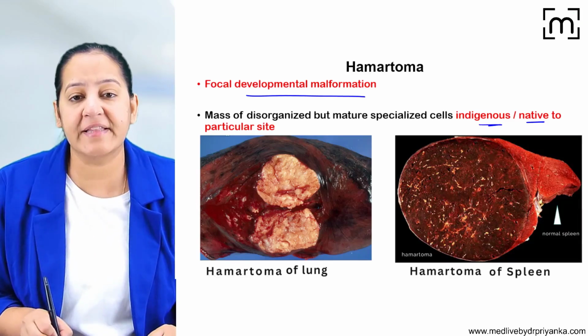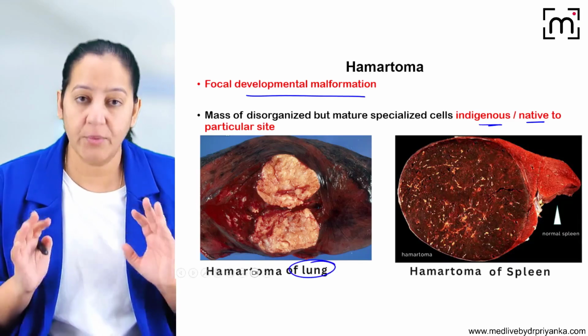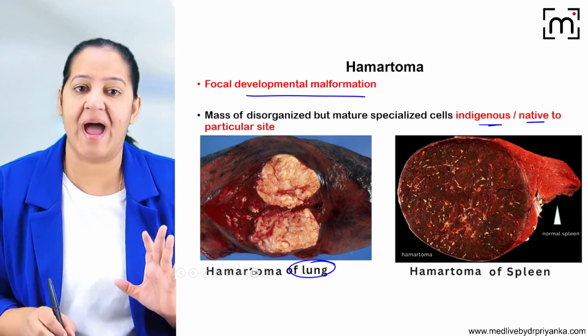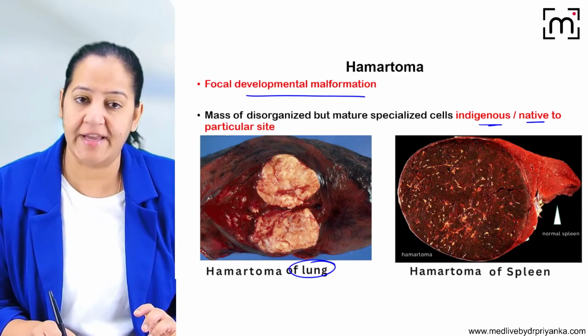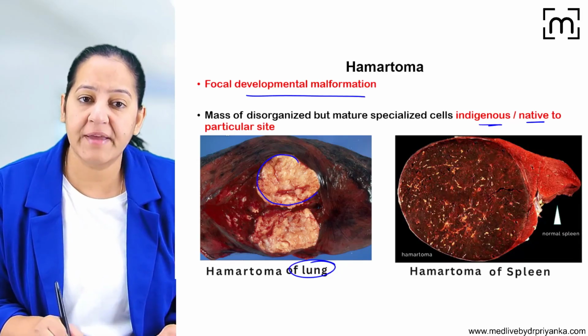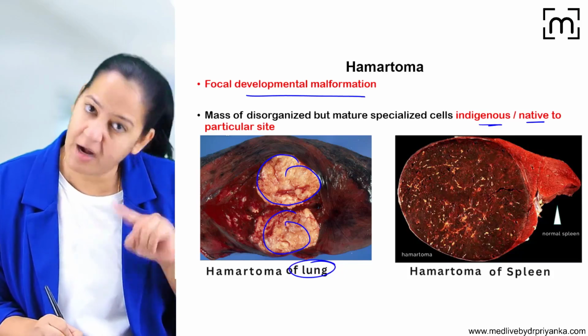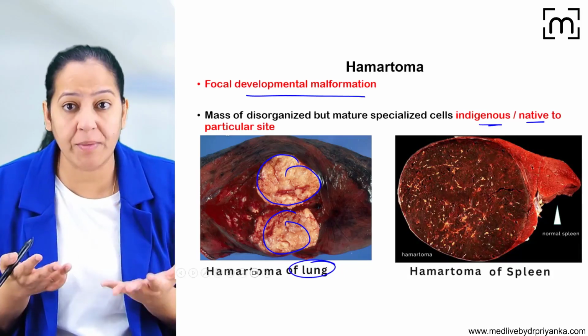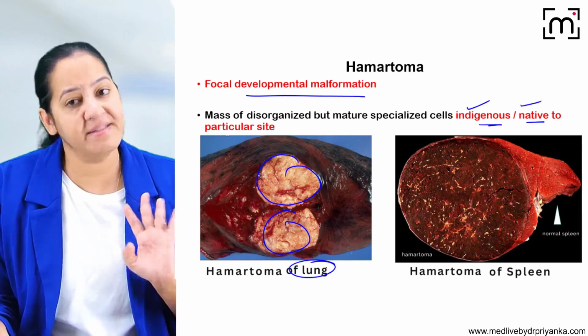For example, let's take the example of the lung. You know, inside the lung, in the respiratory tract, cartilages are common. Do you know that? Of course, we have cartilage in the lung. So you can see this is cartilage which is present in the lung only. So you will say, ma'am, the site is normal. The site is indigenous. The site is native.